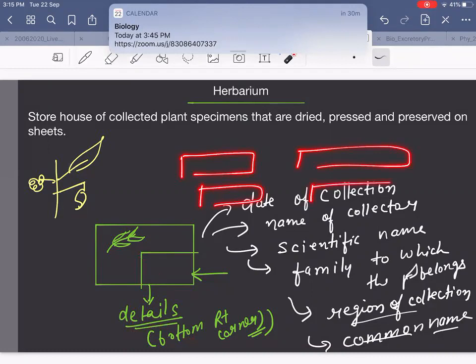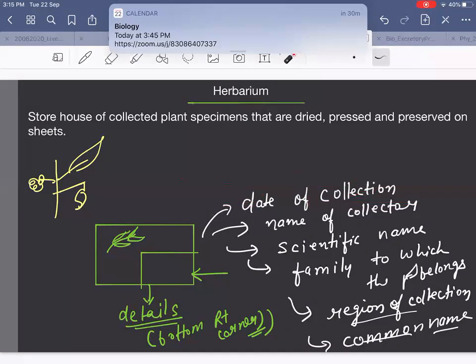Maybe one option will be date of collection, another name of the collector, then scientific name, then local name. And in the end, maybe kingdom name. Is kingdom name in the details? No. So like that, they can frame the question.